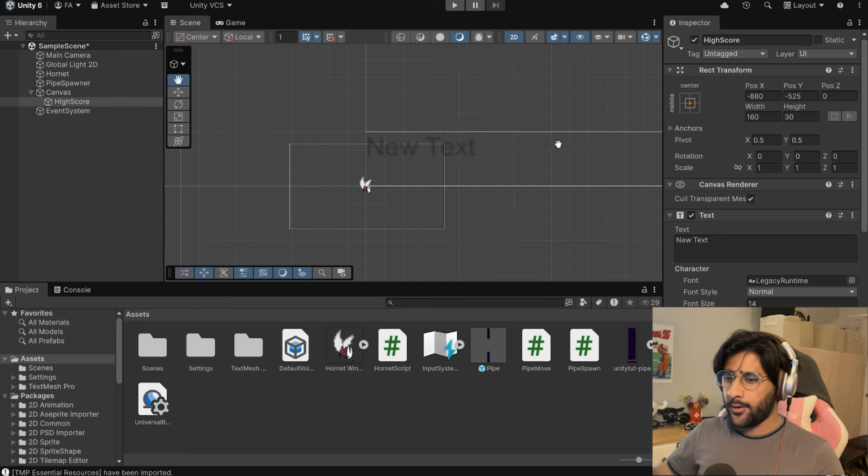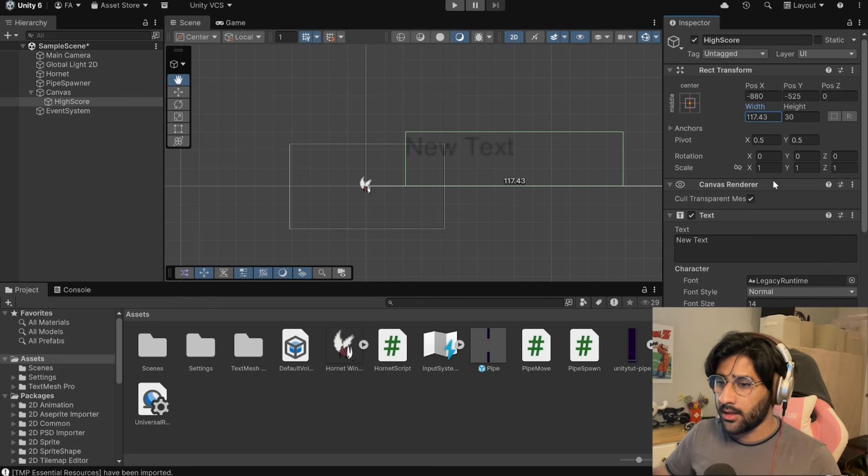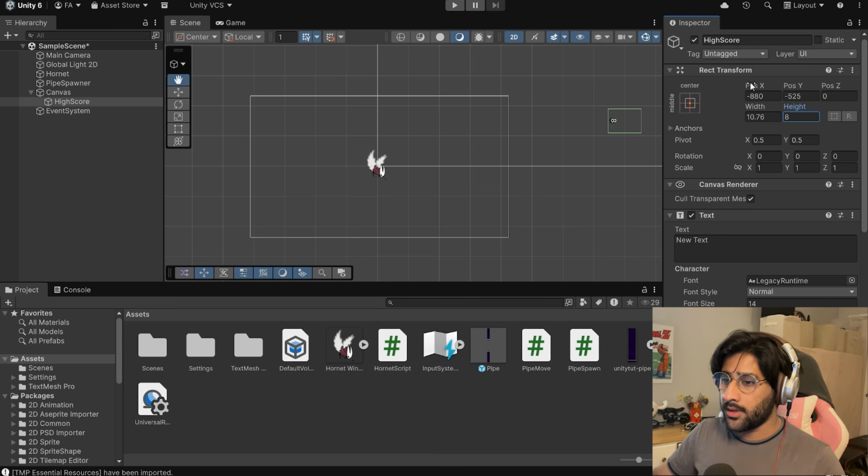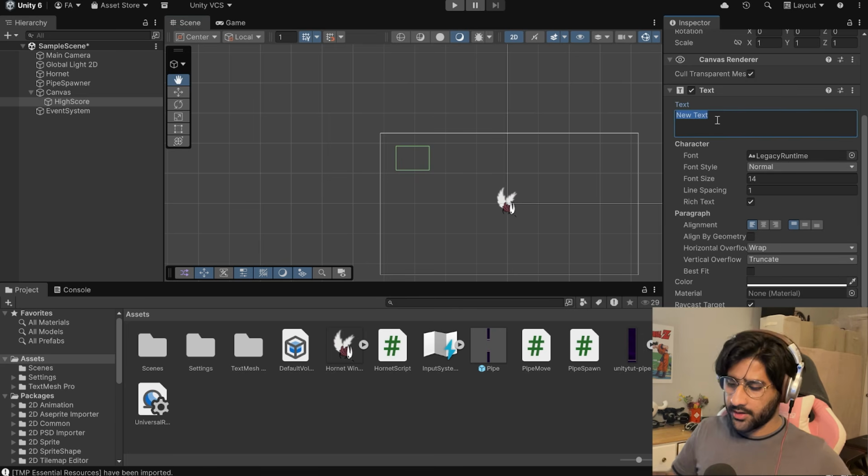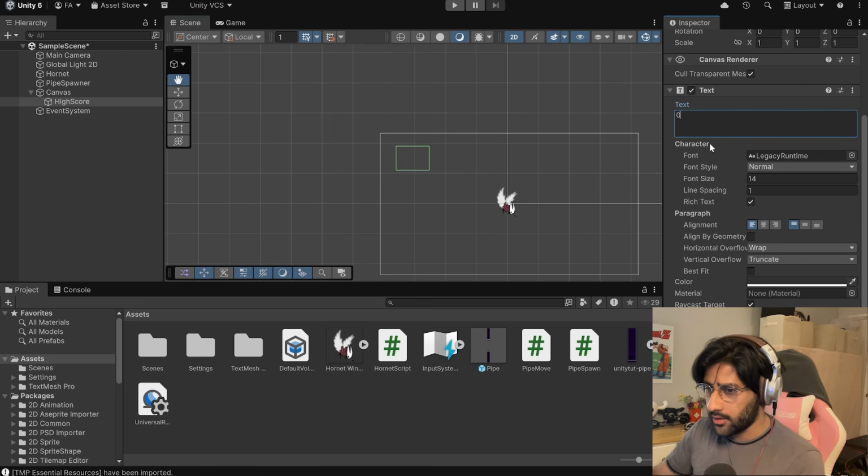Okay, so now we can mess with this a little bit here. I can change some stuff about it. Like the width, I can make it a lot shorter. Boom. I can reduce the... Whoa, calm down. I can reduce the height of it. Let's zoom in a little bit. I can change the position of it, so I want it to appear top right. Okay, how do I write in it? Text, new. Okay, so let's write 0 here just for reference. And then we can change the font size. Right, we can up the font size.